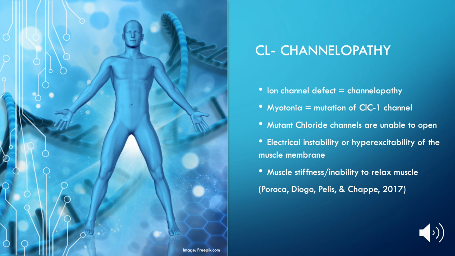The chloride channel CLC1 can experience a mutation in the protein sequence that causes it to remain closed. This channelopathy causes hyperexcitability and an unstable electrical membrane of the muscle cell. So in this case, we have an action potential that causes a muscle to contract, but without chloride, the cell is unable to effectively reduce its excitability and may spasm. The muscle is also unable to relax and stays stiff after muscle contraction.